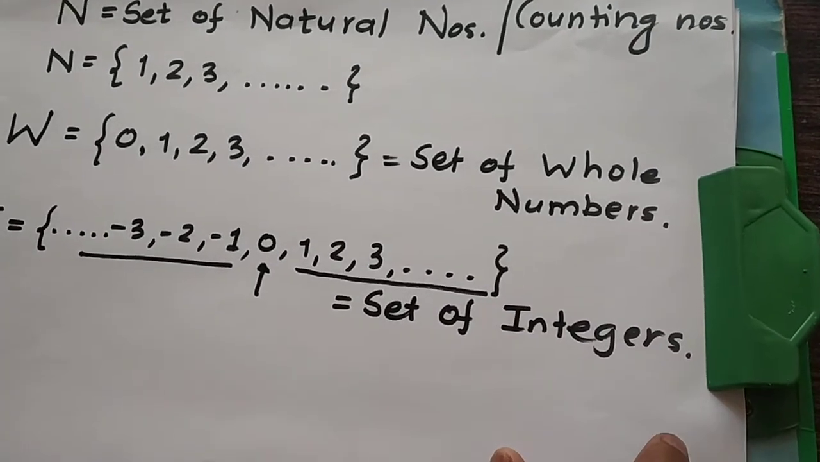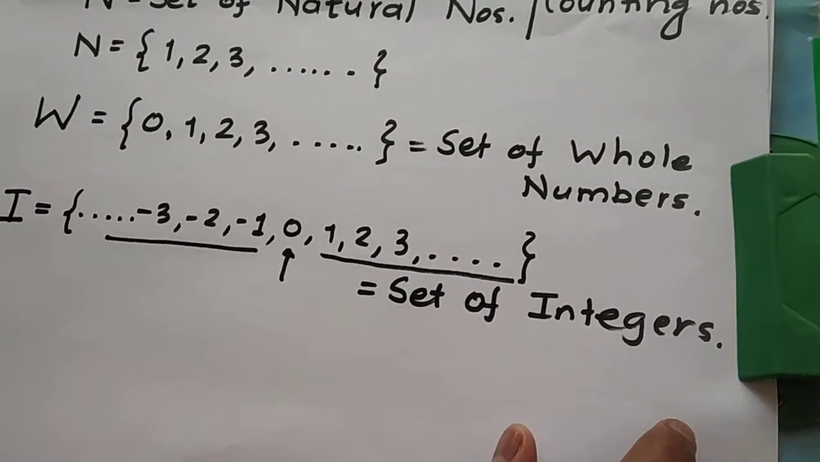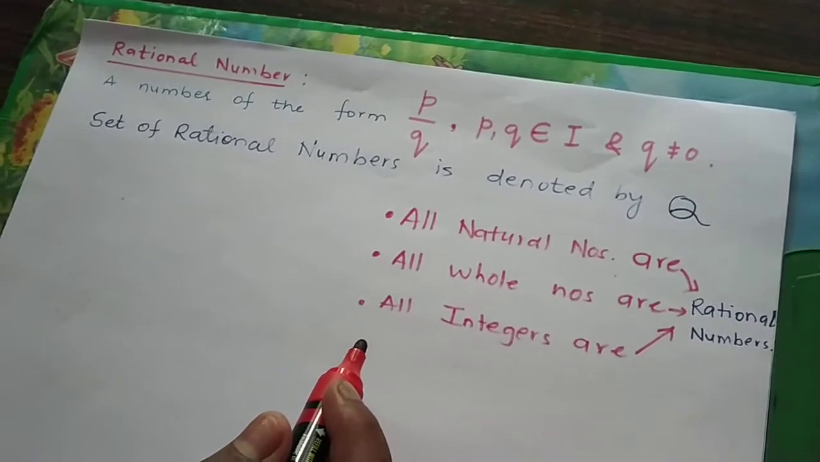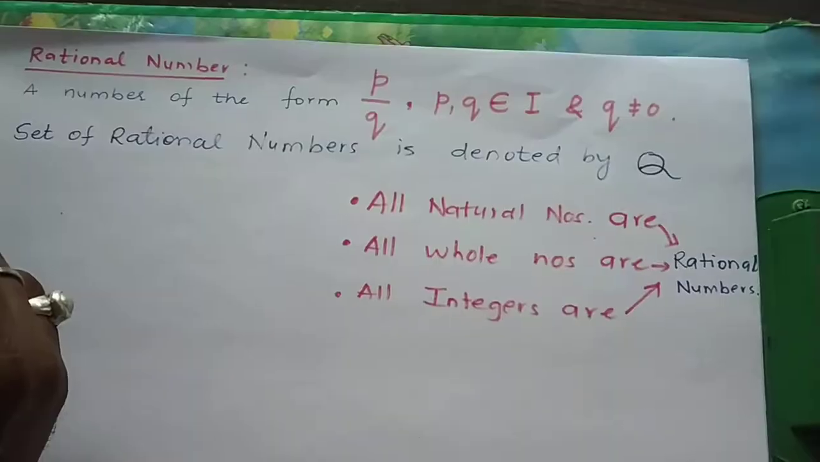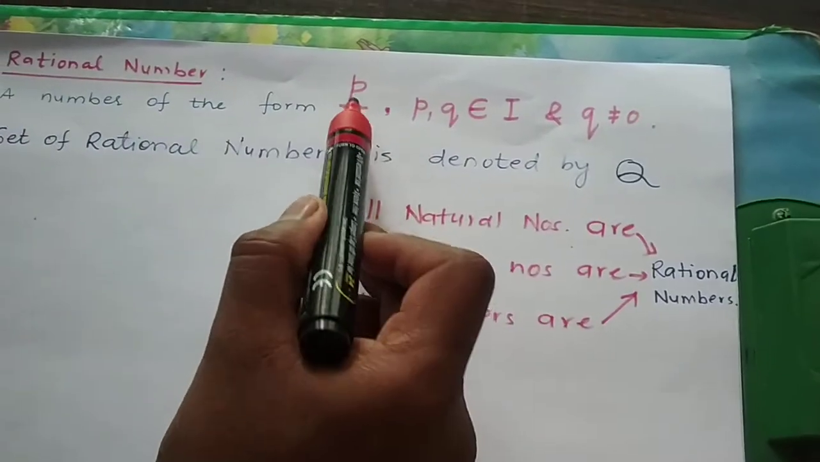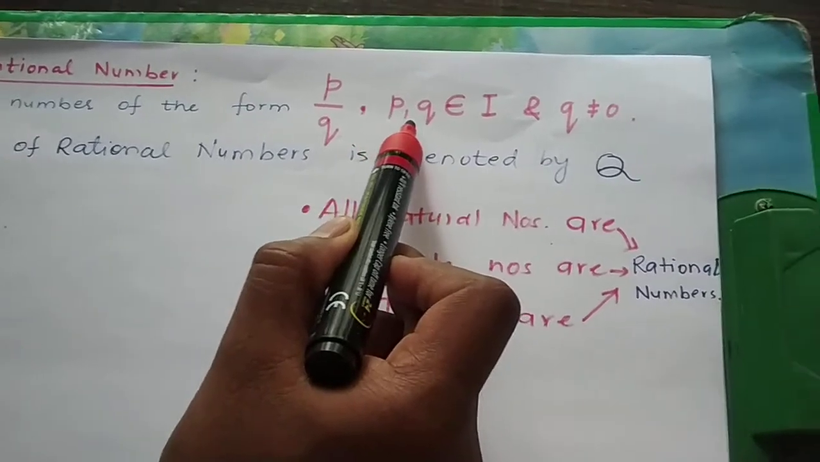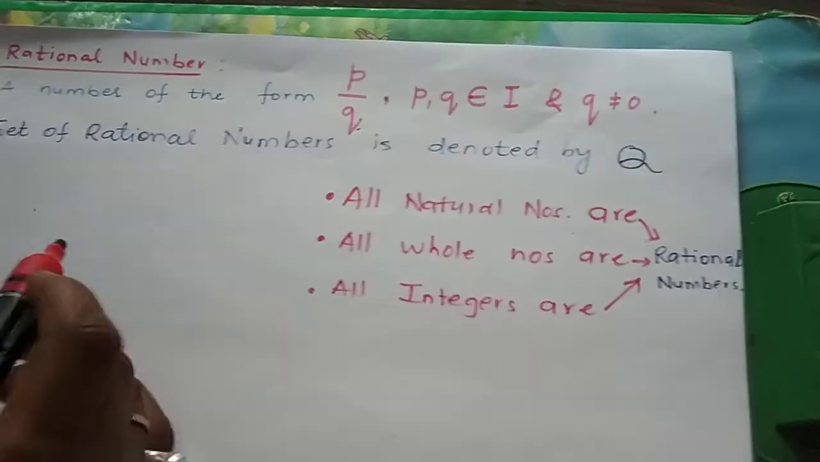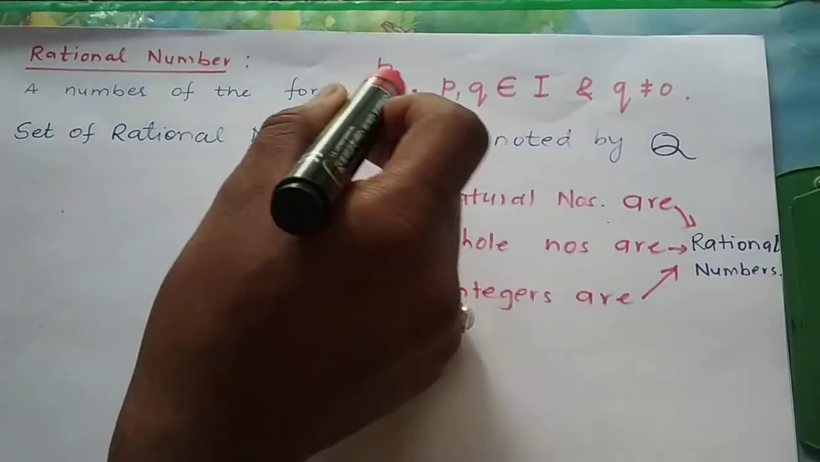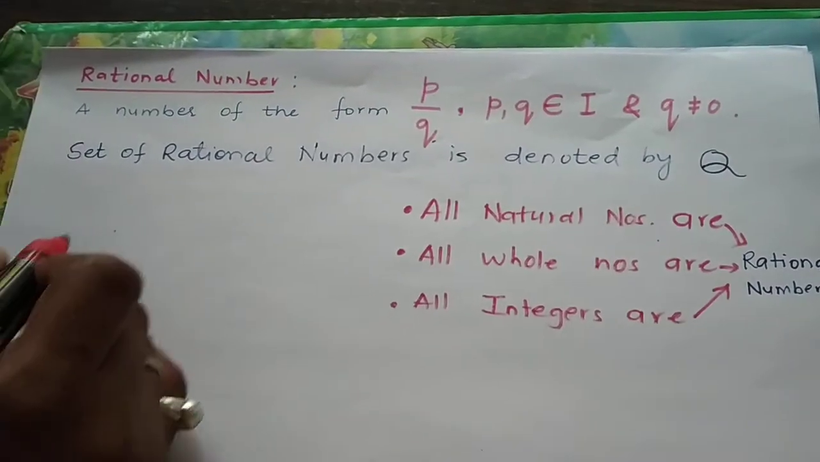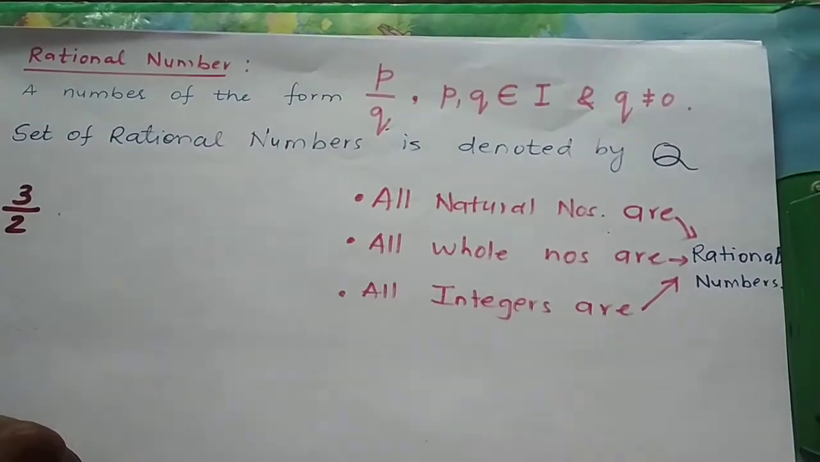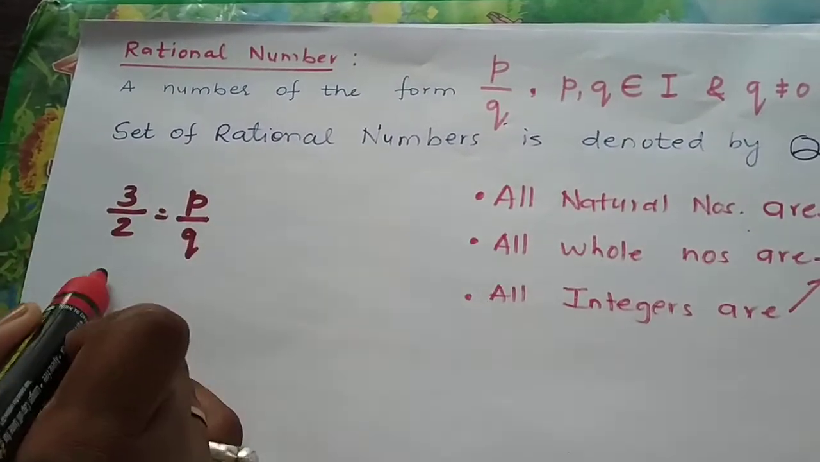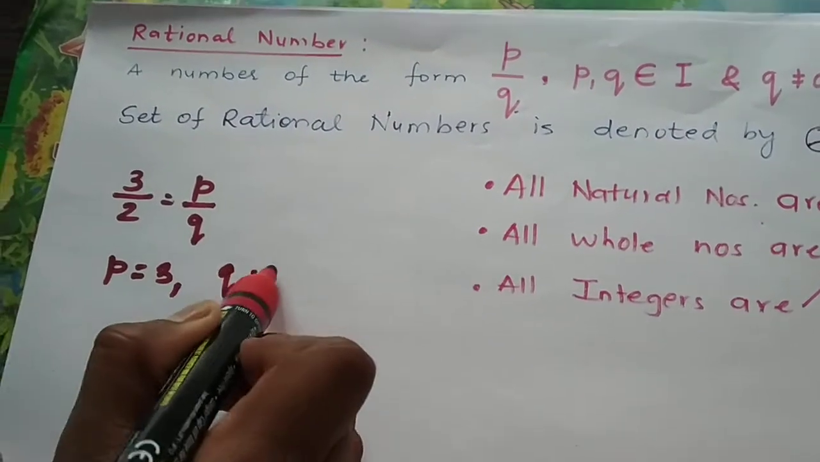Now that we have understood what integers are, let us understand the definition of a rational number. A number of the form p by q, where p and q are integers and the denominator is not equal to 0. What does that mean? It is a number of fraction form. Suppose 3 by 2. This is similar to the form p by q, where p is equal to 3 and q is equal to 2.